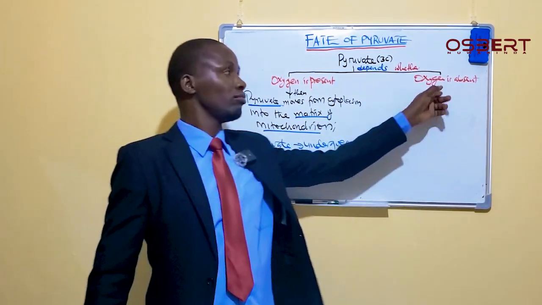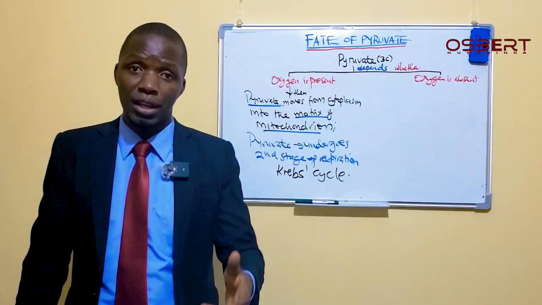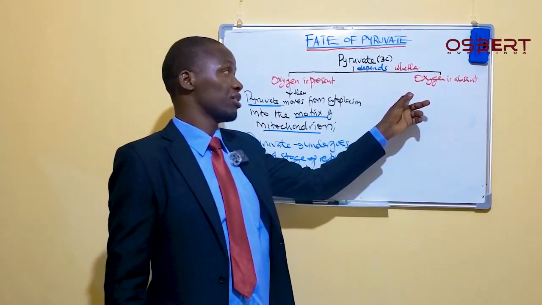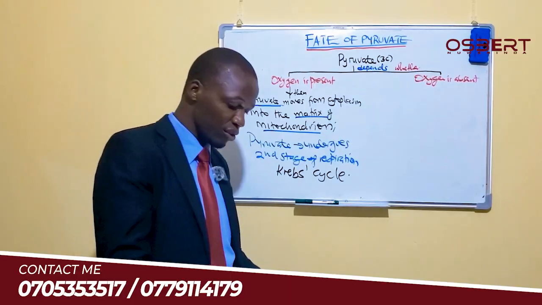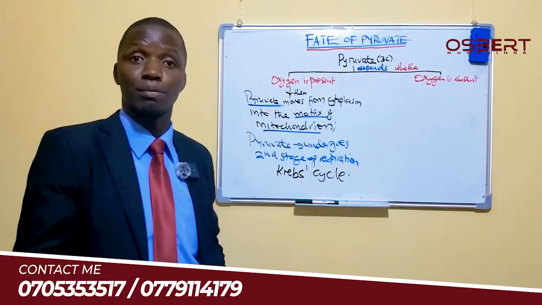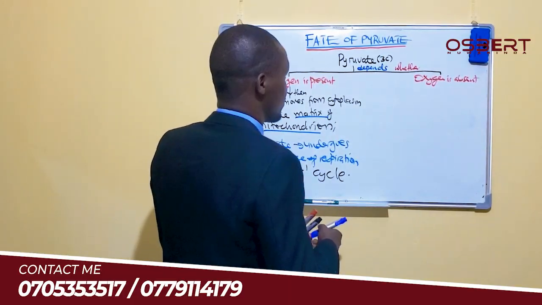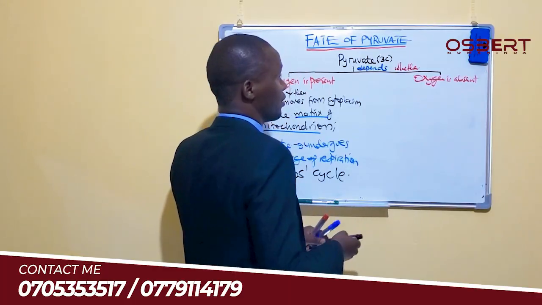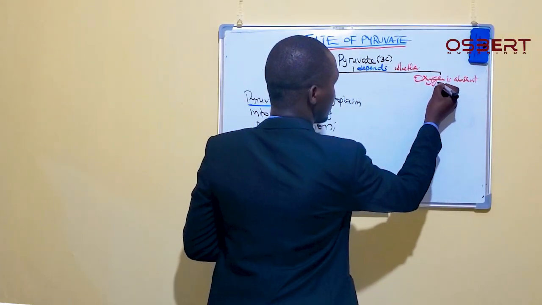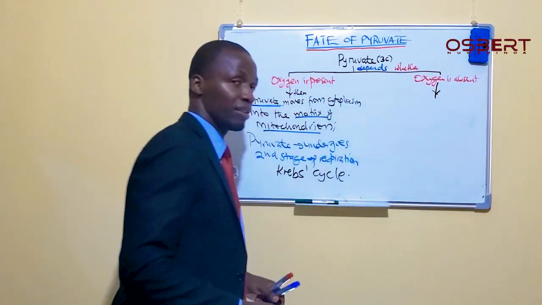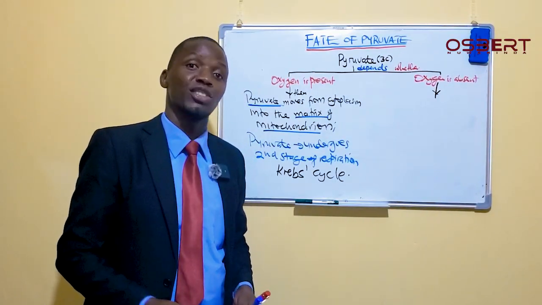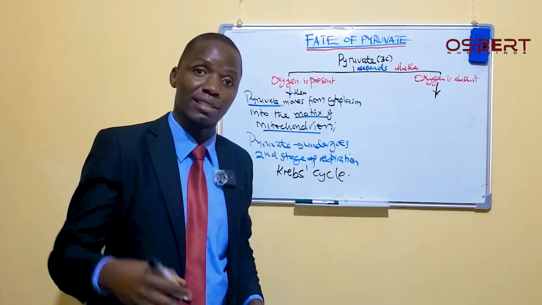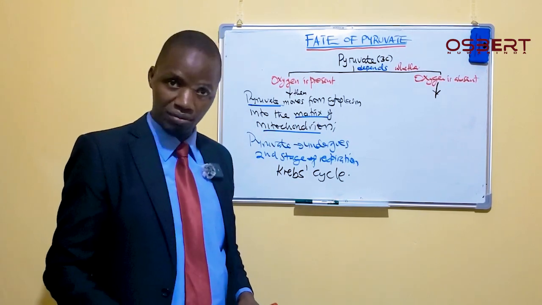Now, what happens when oxygen is absent? When oxygen is absent, what happens to the pyruvate? The pyruvate does not go anywhere, but rather remains within the cytoplasm where it was produced.